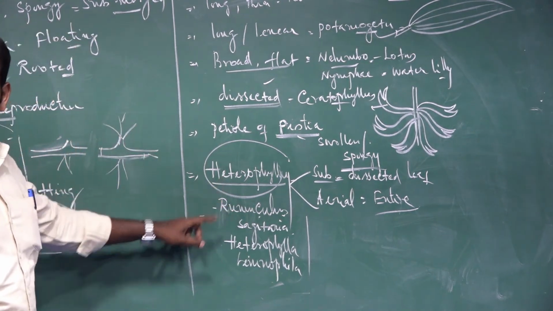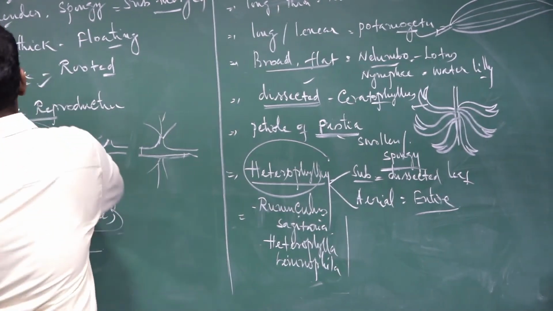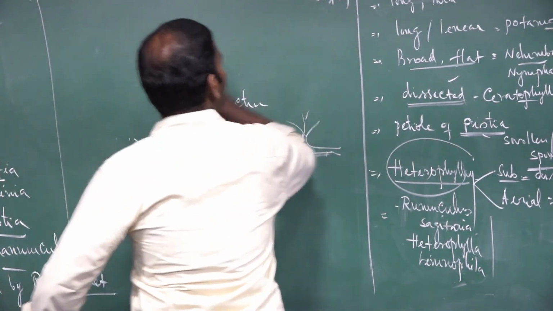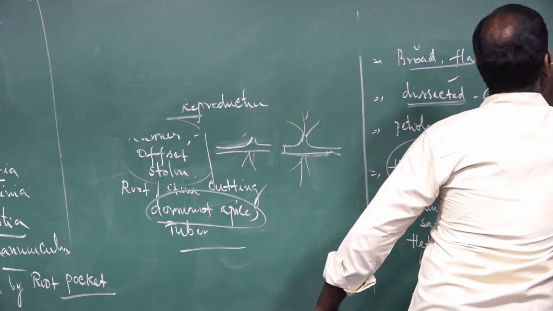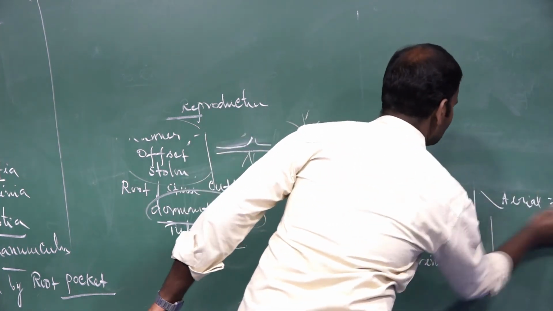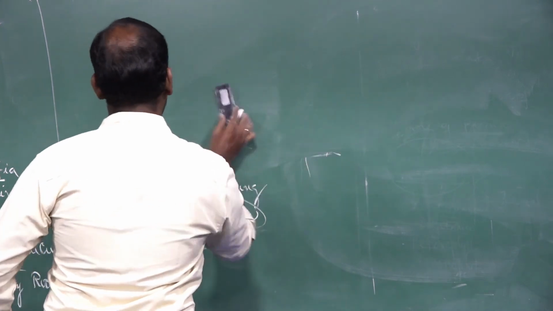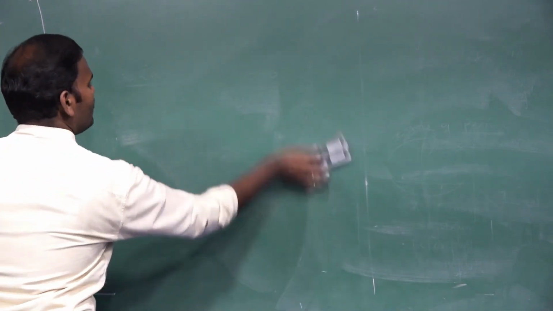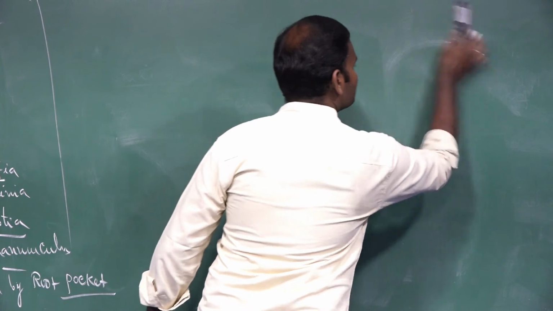Next, anatomical adaptations. How are they anatomically adapted to survive in their aquatic habitat? For this purpose, certain internal structures have to be modified.